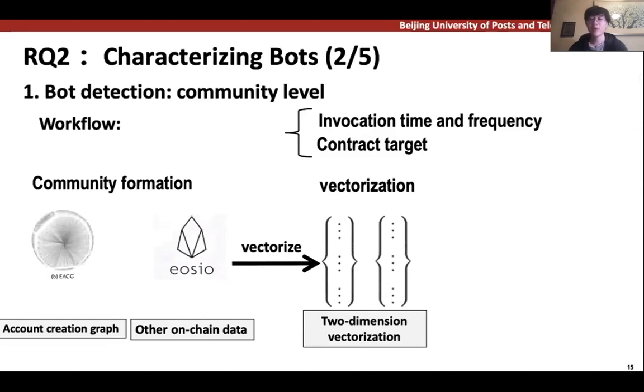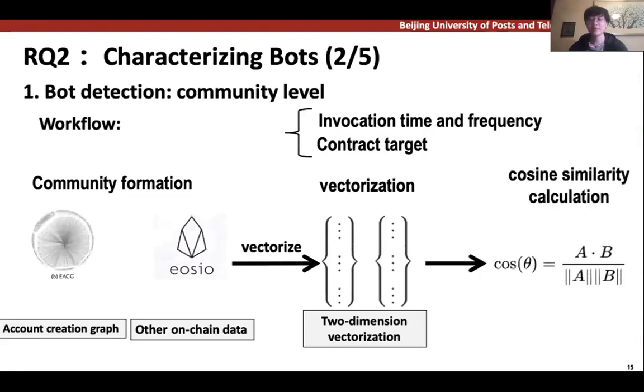Once we have the vector representation, machine learning methods could be applied. However, we found a more effective and simple way to classify bot communities. We can simply use cosine distance to measure the similarity of account behavior in one community. If the distance is huge, then the similarity is low. Otherwise, the similarity is high and it can be labeled as a bot community.